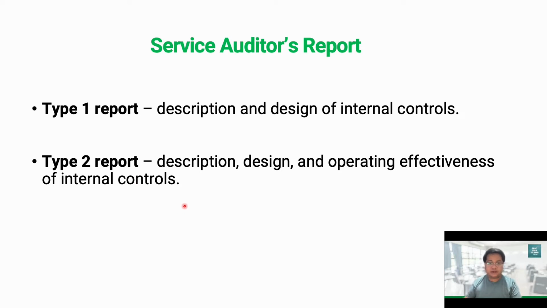But if we plan to perform, for example, more extensive substantive tests with respect to the output or process where the service organization is involved, the type 1 report might be enough already, since we will not be relying much on the internal controls of the service organization.